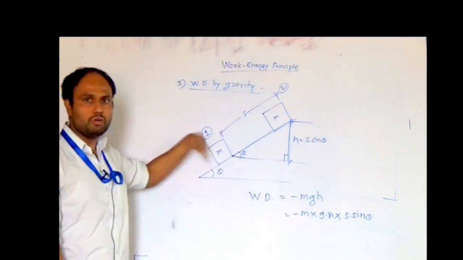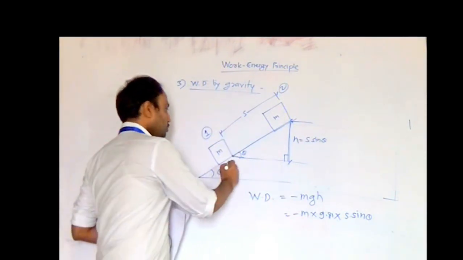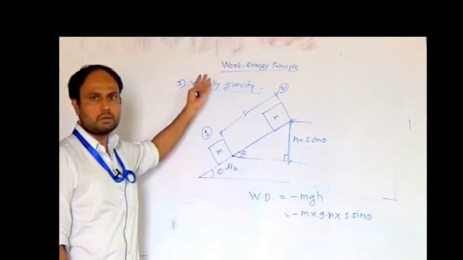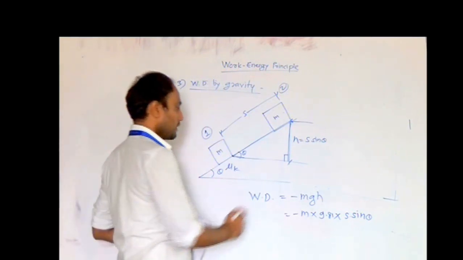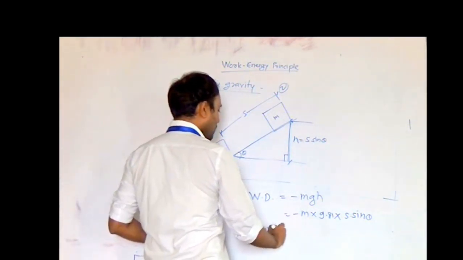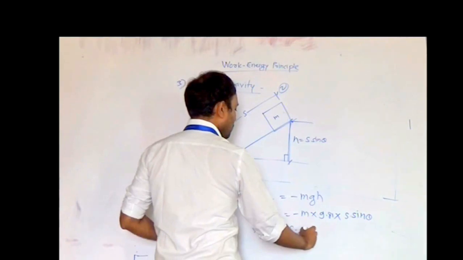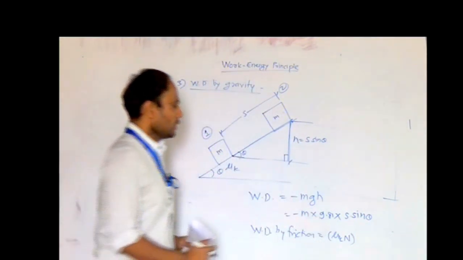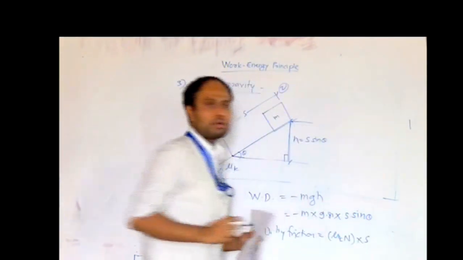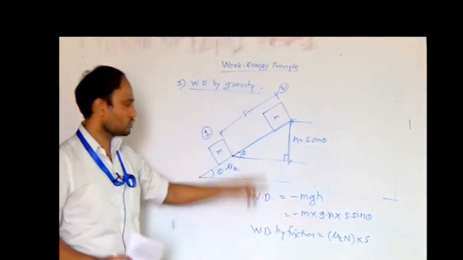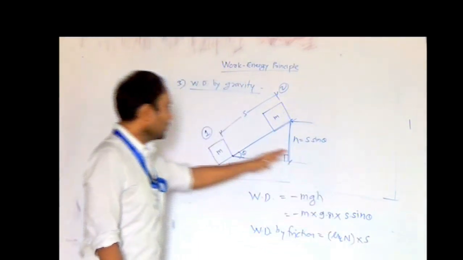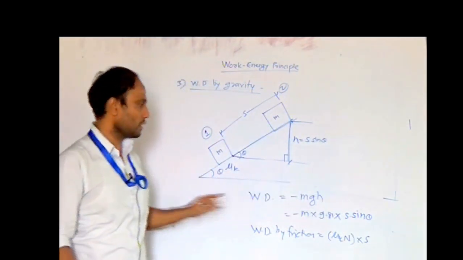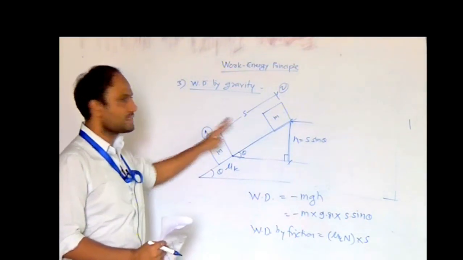Now in this problem you will get the work done by friction force if I give you the value of mu k. That will be another work done. Already we have discussed it in a previous section. So how will we calculate the work done by friction force? Work done by friction will be equal to mu k N multiplied by the distance travelled by the block along the direction of the friction force. So we have to consider s in this case, because we have to consider the linear displacement for the friction force work done. So only two work done you will find in this case.